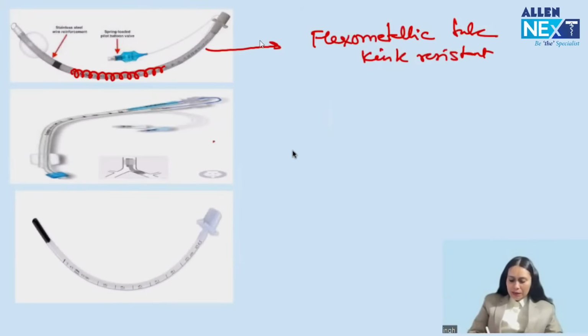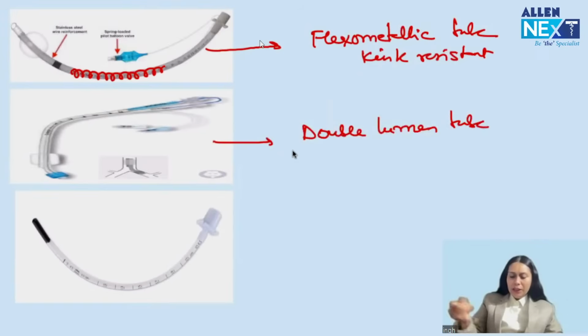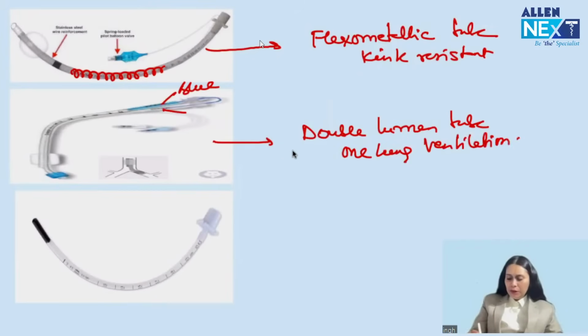Okay. Then this is our double lumen tube. They can give you the image of double lumen tube. It has 2 lumen. One lumen will be of blue color and the other would be the transparent lumen. One lumen will end in trachea and the other lumen will go into one of the bronchus. So this is double lumen tube. This is used for one lung ventilation. Got it?